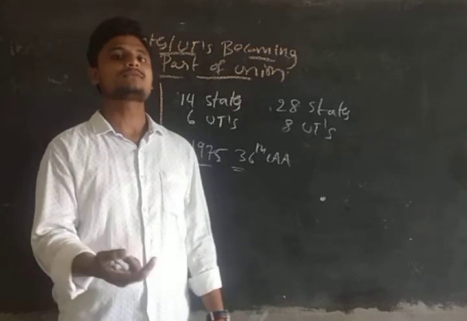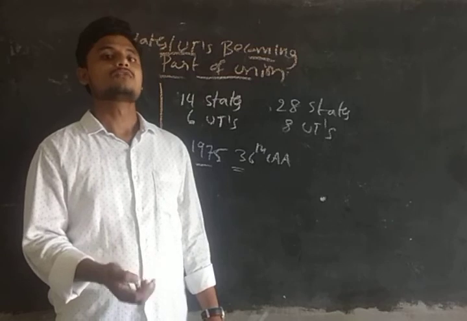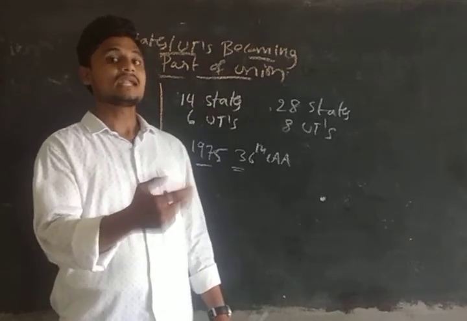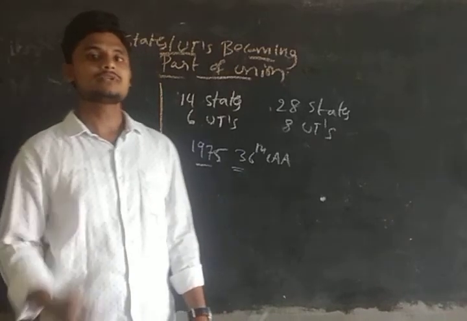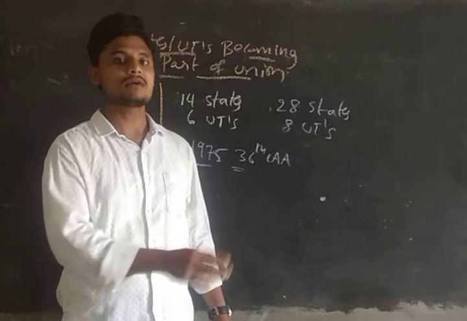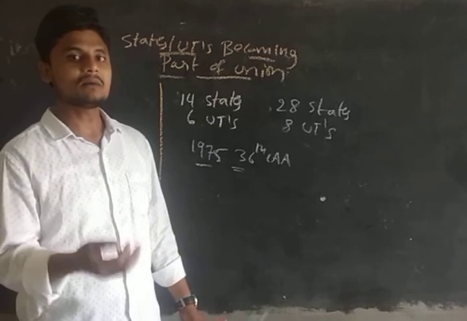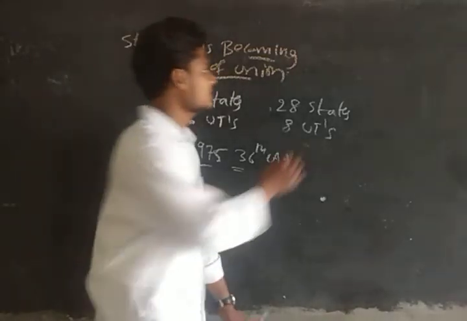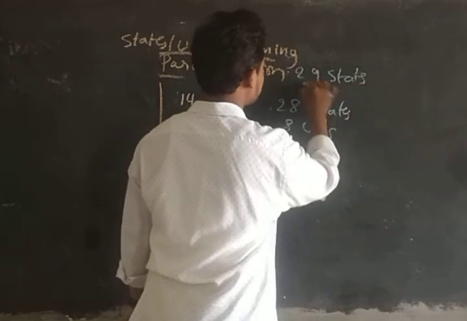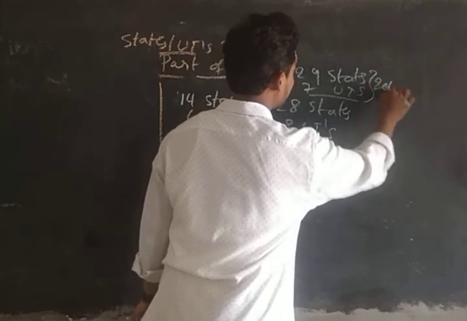And after that we have the year 2014, guys. In the year 2014, finally we carved out Telangana from Andhra Pradesh. So a few districts of Andhra Pradesh were taken and formed the new state, that is Telangana, guys. When we formed Telangana in 2014, we had 29 states and 7 union territories. So this is the update of 2014.